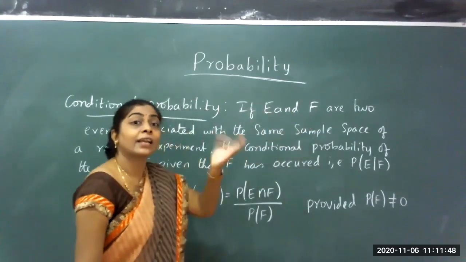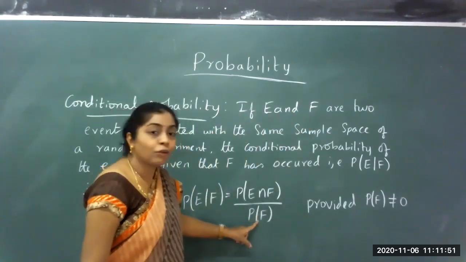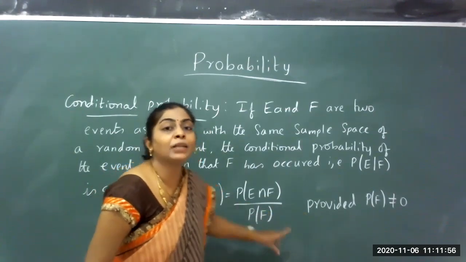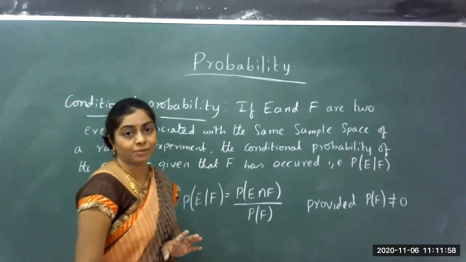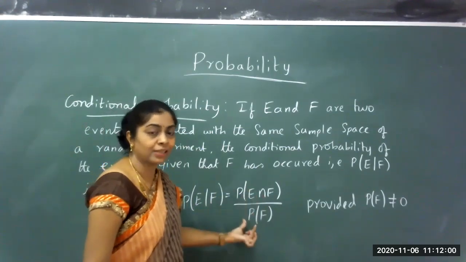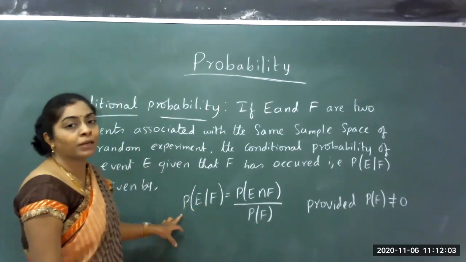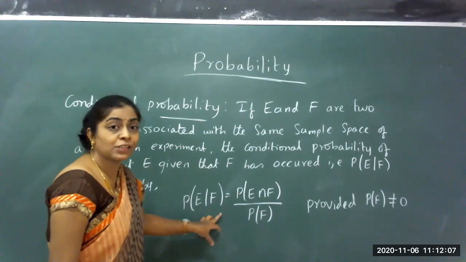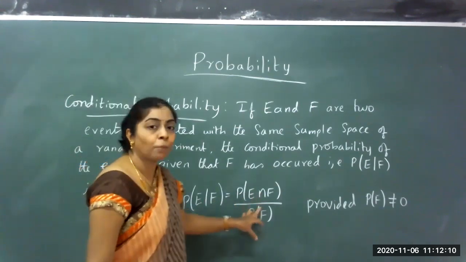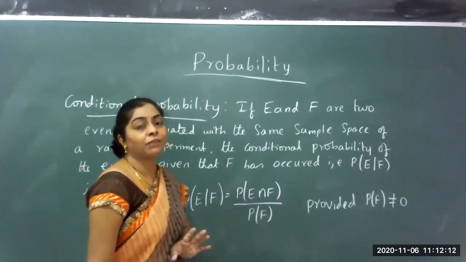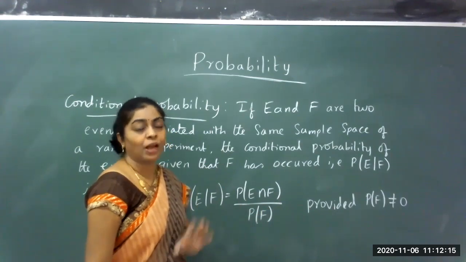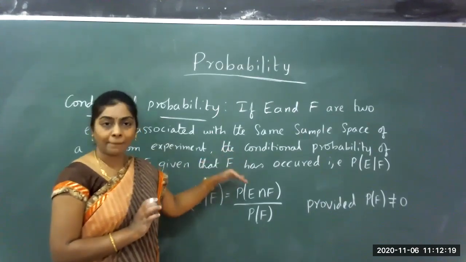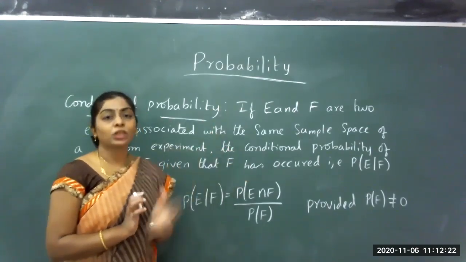What is the F event? The second event that is appearing. Probability of F is the number of favorable outcomes in the event F divided by the total number of outcomes. So individually we find these. Then the conditional probability of E such that F has already occurred is probability of E intersection F divided by probability of F. How do we solve this? For any experiment, we write down the sample space, and the two events given by the conditions.